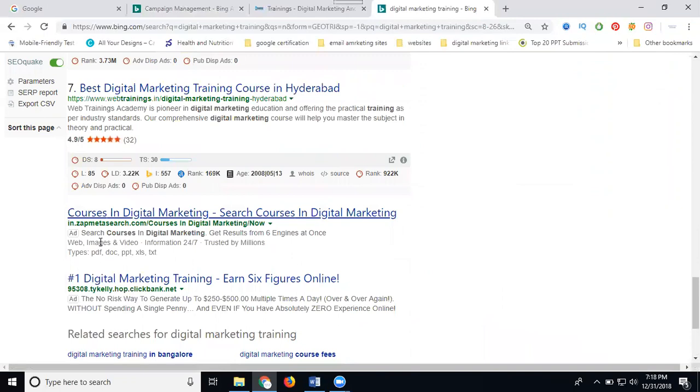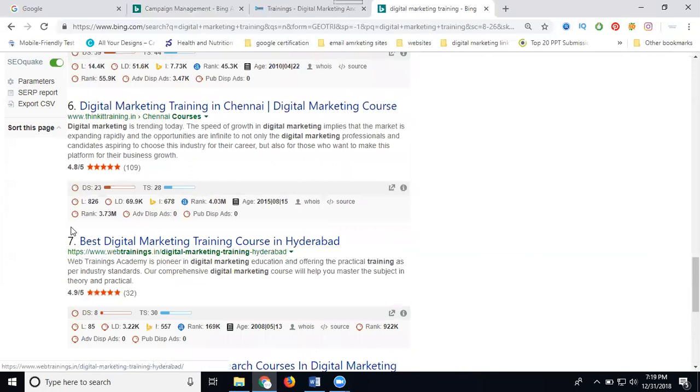Here the header will display 3 and the footer will display 2 ads. Total how many ads will be displayed? Totally 5 ads are displayed by every Bing search. 5 are ads, search results will be 7. Total 5 plus 7, 12 results showing on your Bing. Map will be 2. So 12 plus 2, 14 will be showing on your Bing search results.